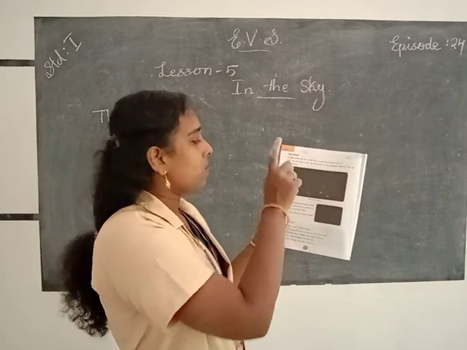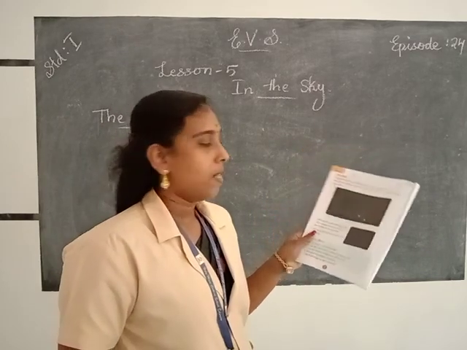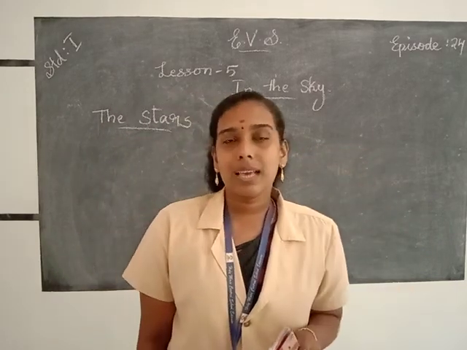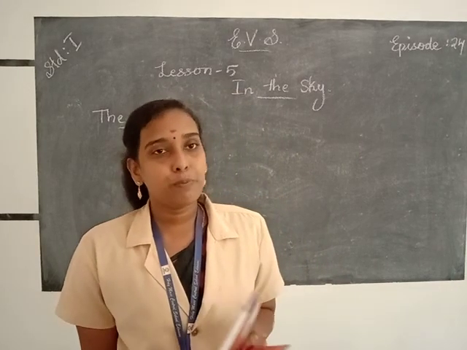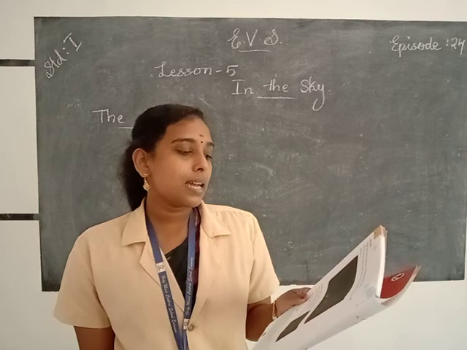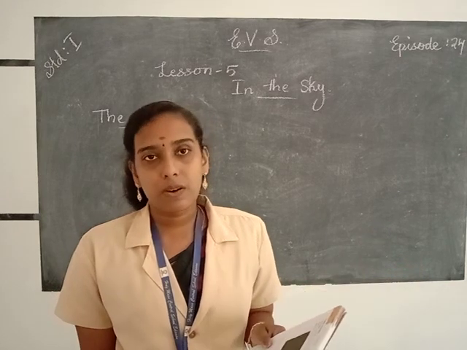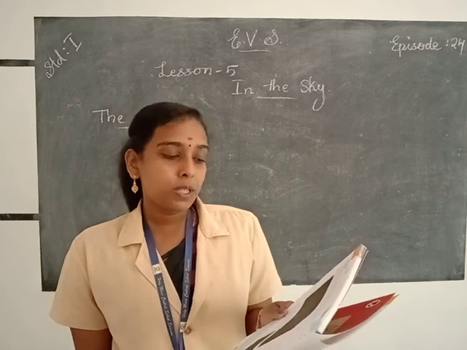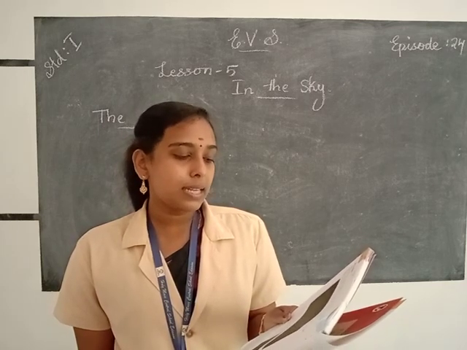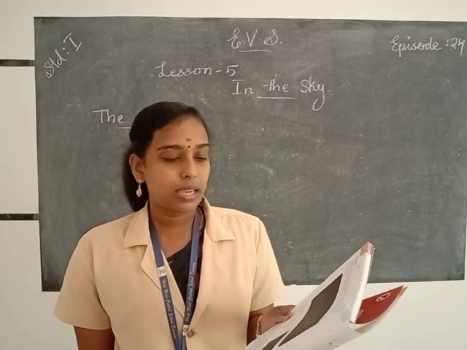This picture shows stars in the night sky. Stars are twinkling in the night sky. It's very beautiful. Like the sun, stars also have their own light. Groups of stars form patterns in the sky like the one seen here.